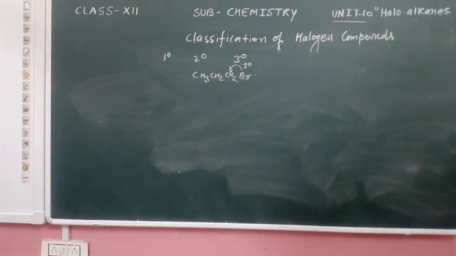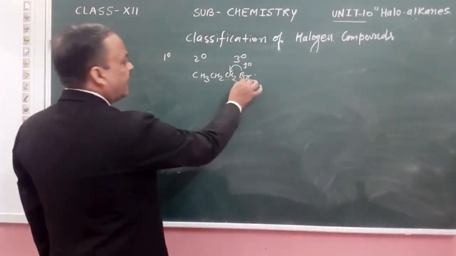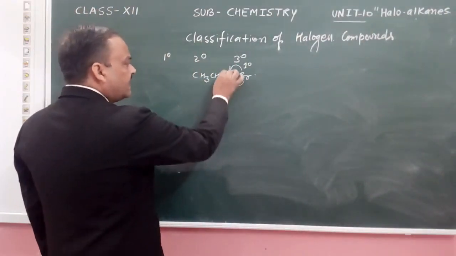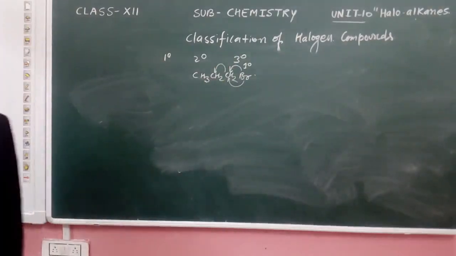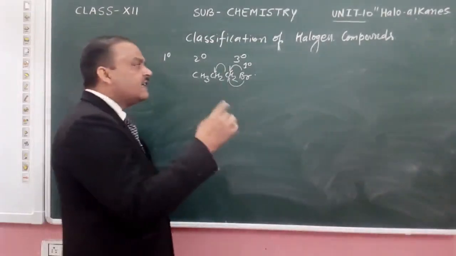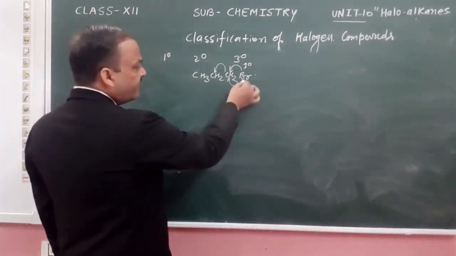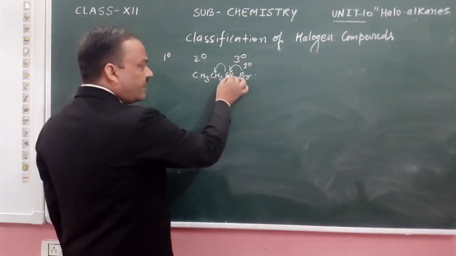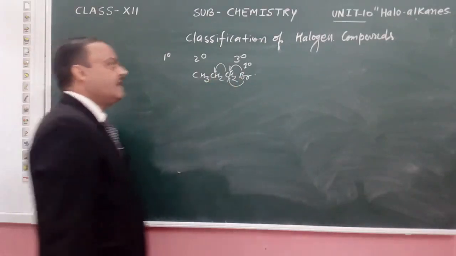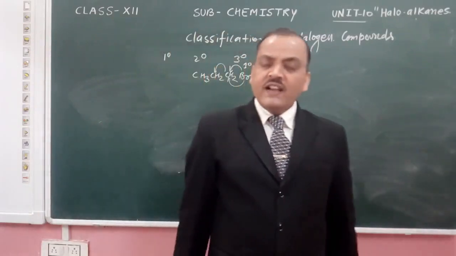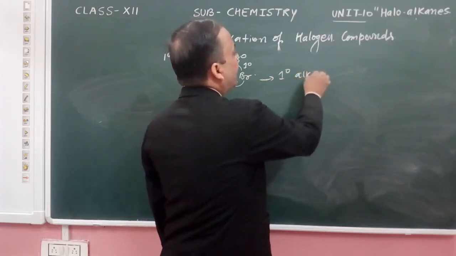It means the degree is decided by how many other carbons the carbon bearing the halogen is attached to. Here the bromine is attached to a carbon that is attached to only a single carbon, so this is considered a 1 degree alkyl halide.